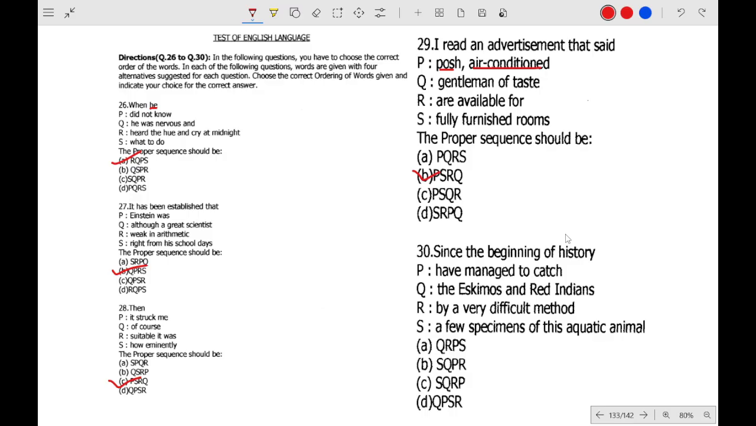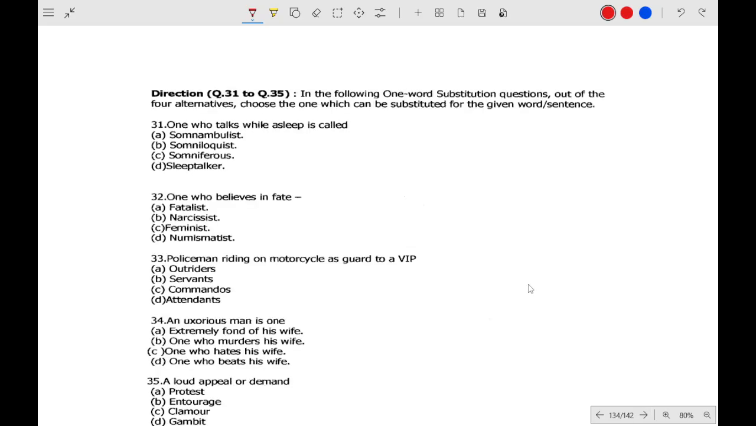Since the beginning of history, the Eskimos and Red Indians have managed to catch a few specimens by a very difficult method. Yes, this seems to be the correct answer, QPSR. The Eskimos and the Red Indians have managed to catch a few specimens. Okay, this is easy.